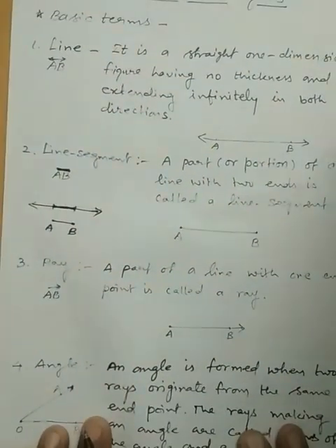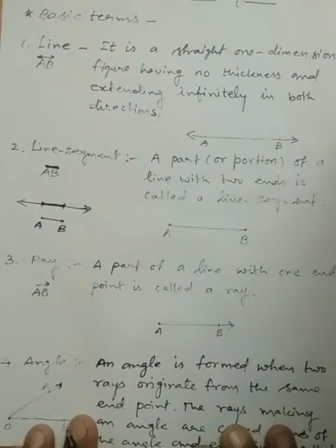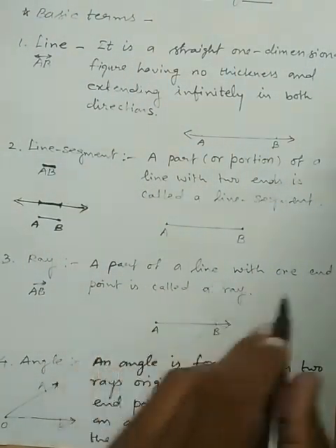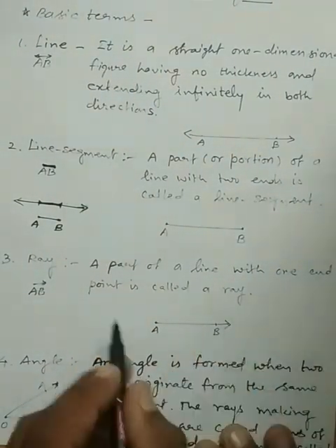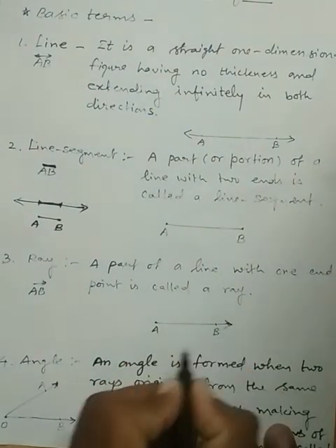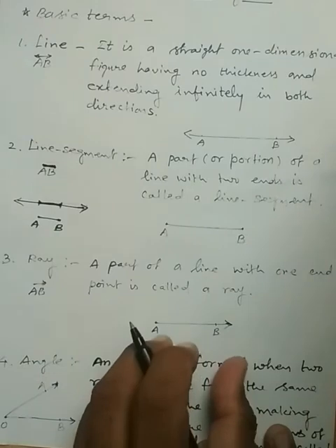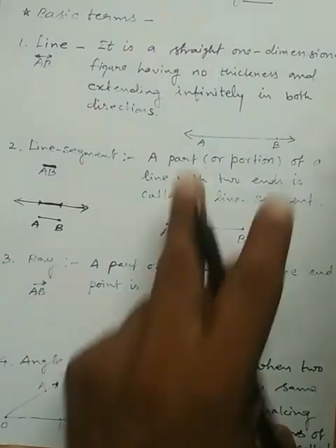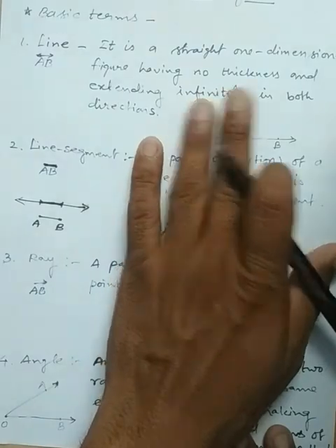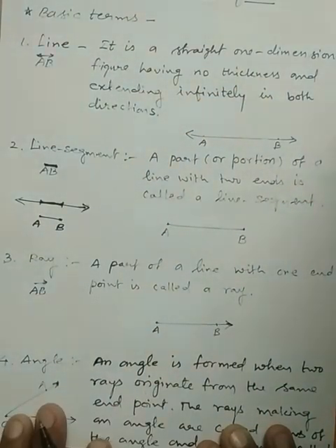Next is the ray. A part of a line with one endpoint is called a ray. In the definition of a ray there is only one endpoint, and it is also a particular part of a line. Suppose this is the half part of a line, and this is called a ray.